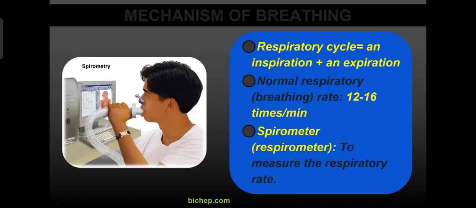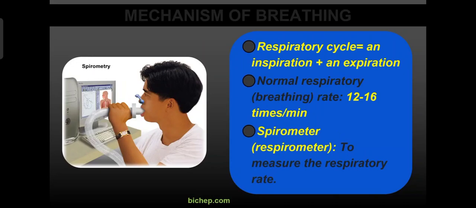So what is a respiratory cycle? Respiratory cycle means an inspiration and expiration. We have to take air inside and give outside. Then it is called as one respiratory cycle. Inhalation and exhalation, that is inspiration and expiration, together is called as respiratory cycle. Then what is the normal respiratory rate? Means in 1 minute, how many times we respire normally? That is 12 to 16 times per minute. That is the normal respiratory rate or normal breathing rate.